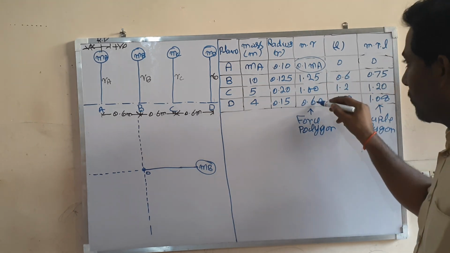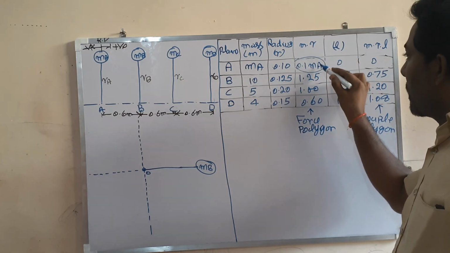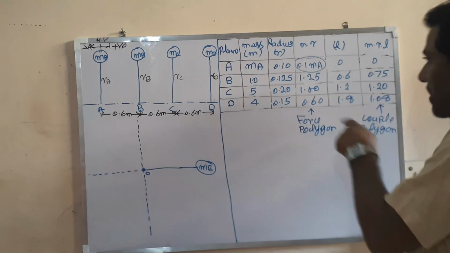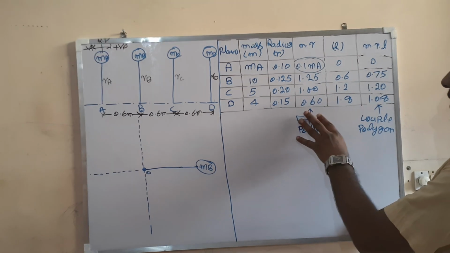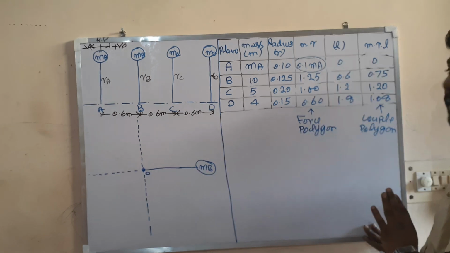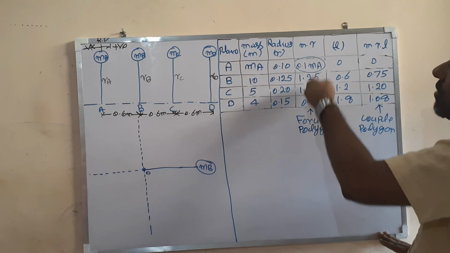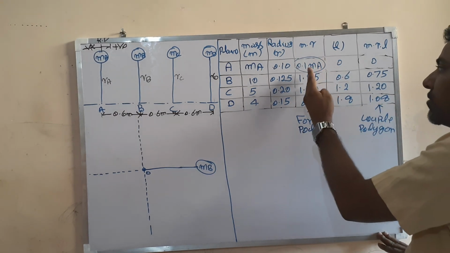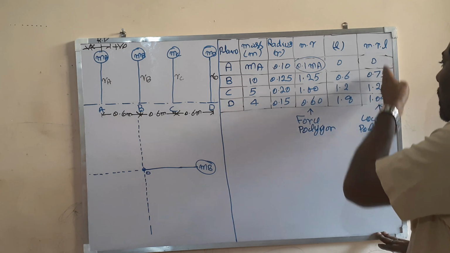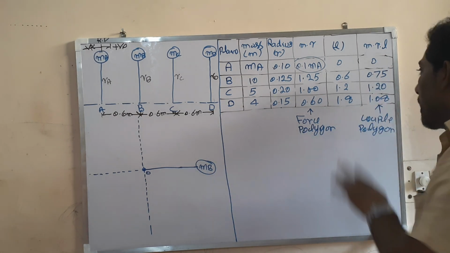The magnitudes of B, C, D are known, but the magnitude of this mass A, this 0.1, is unknown. So here there is one unknown, plus their angular positions are not known. So this force polygon cannot be drawn, because there are 4. If there were 3, then it could be drawn, but there are 4. But here there are only 3 values and one is completely known, so this couple polygon can be drawn.